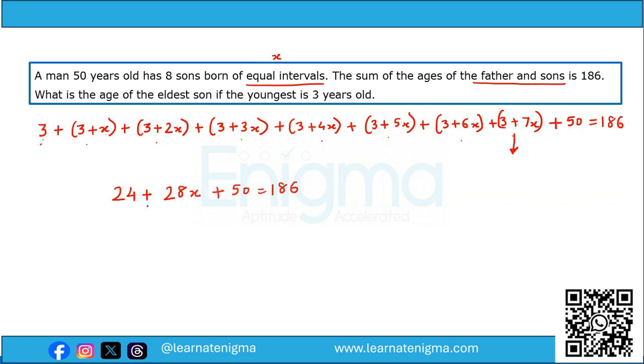So let's solve this. 28x is equal to 186 minus 50, that becomes 136, and 136 minus 24, that becomes 112. So therefore x becomes 4. Now we want to find the age of the eldest son, so therefore it becomes 3 plus 7 into 4, that is 28. So the answer will be 31.